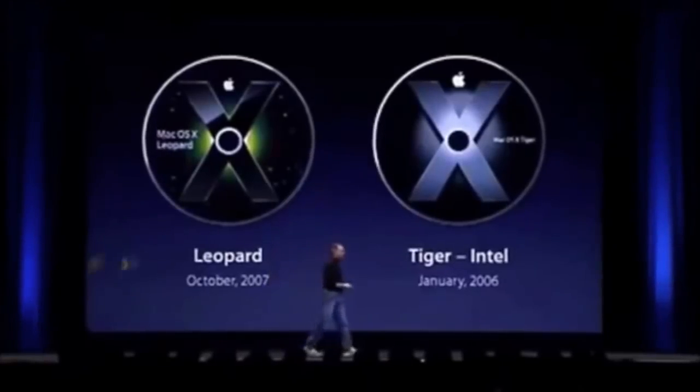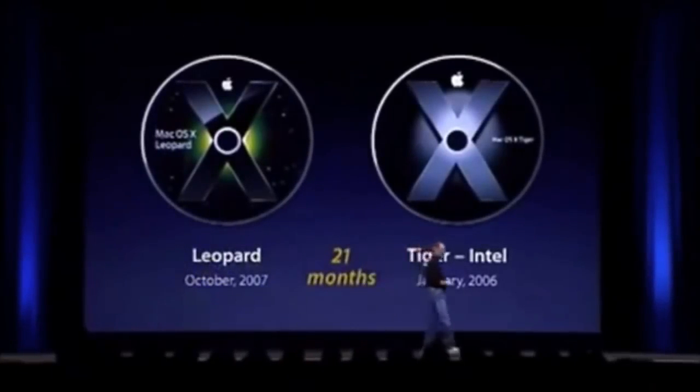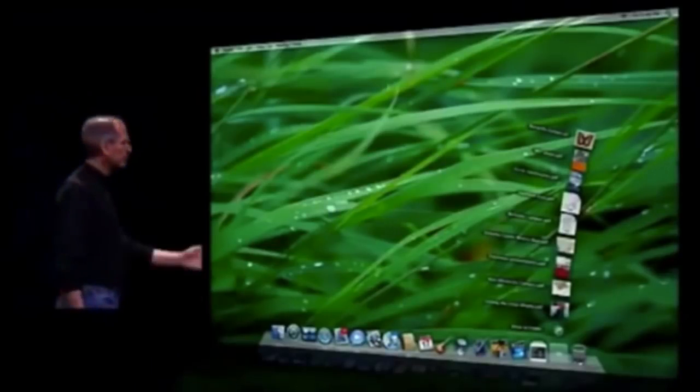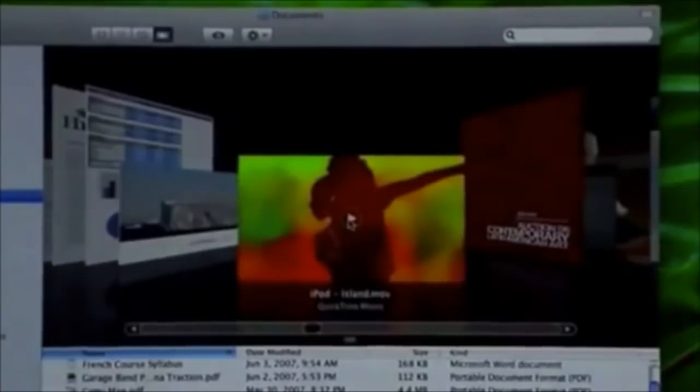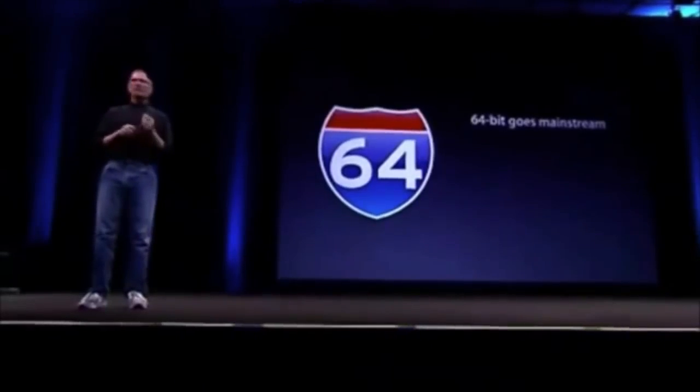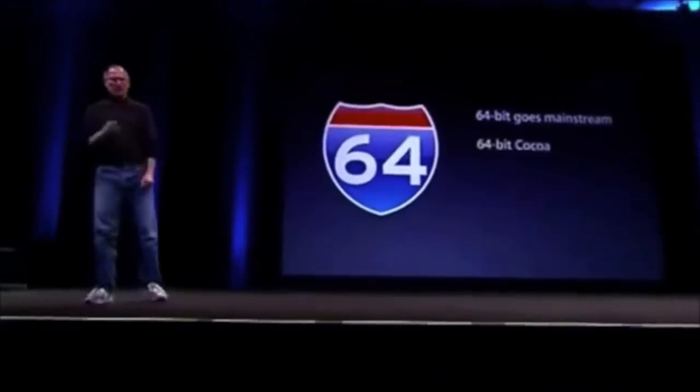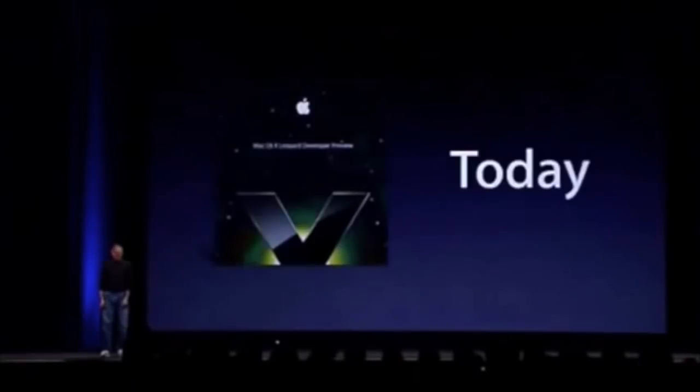Leopard also sold for $129, and Apple called it the largest update to macOS 10. It brought more than 300 new features, including a redesigned dock, stacks, a semi-transparent menu bar, and an updated Finder that incorporated the CoverFlow navigation interface. Other features included support for writing 64-bit graphical user interface applications, an automated backup utility called Time Machine, support for Spotlight searches across multiple machines, and the inclusion of Front Row and Photo Booth, which were previously only included with some Macintosh models.